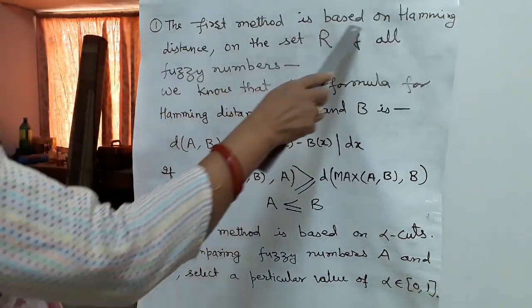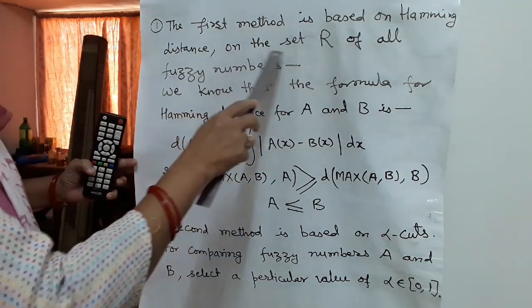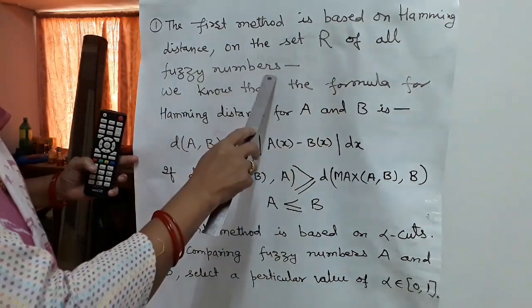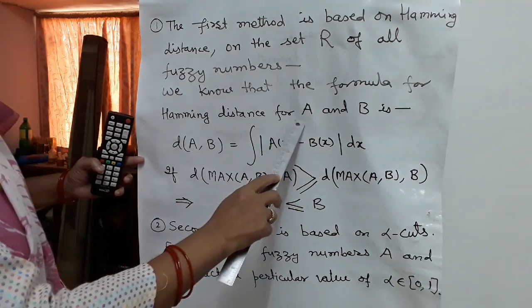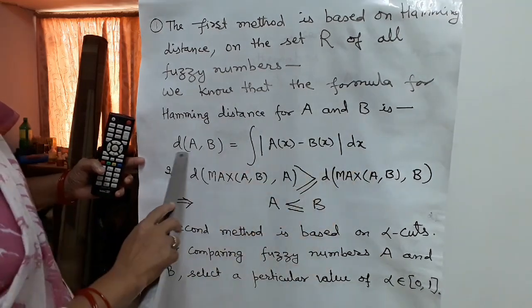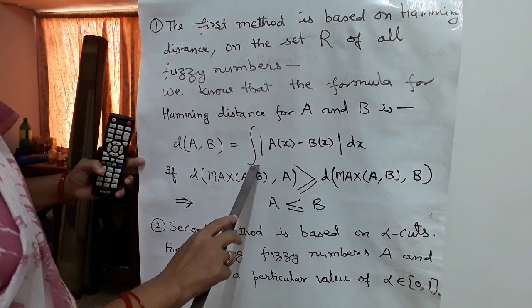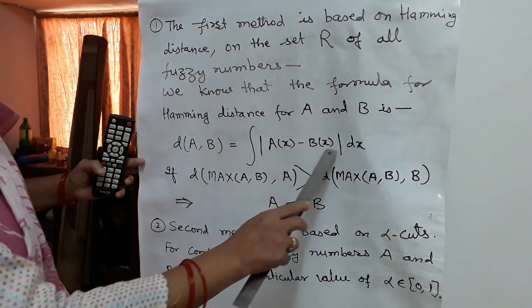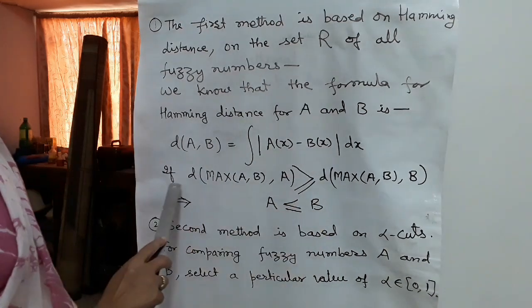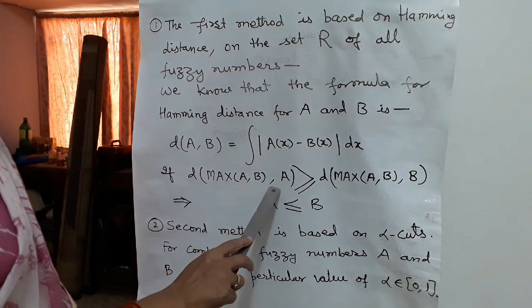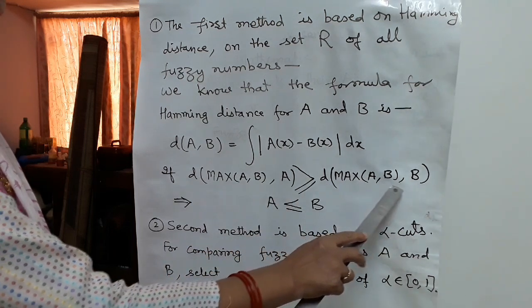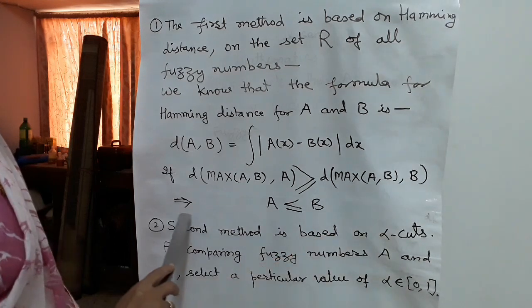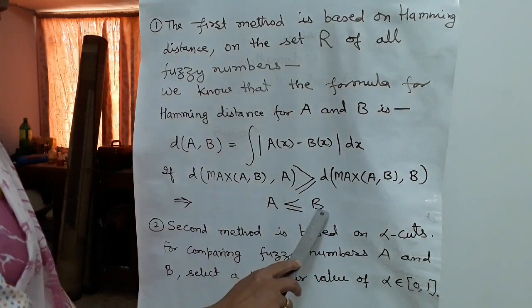The first method is based on Hamming distance on the set R of all fuzzy numbers. We know that the Hamming distance for A and B is d(A,B) equal to the integral of mod A(x) minus B(x) dx. If d(max(A,B), A) is greater than or equal to d(max(A,B), B), then A is less than or equal to B.